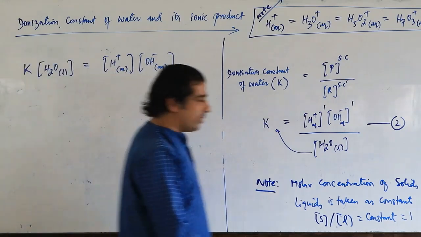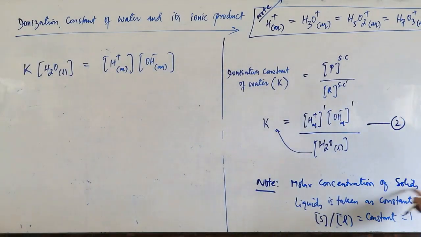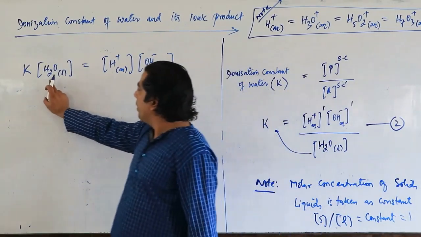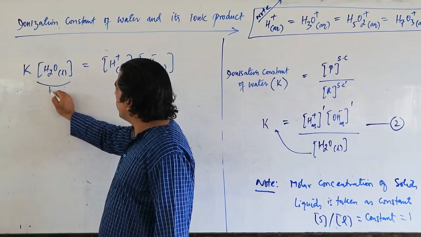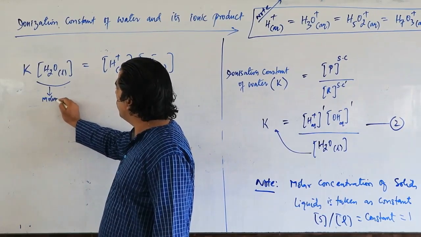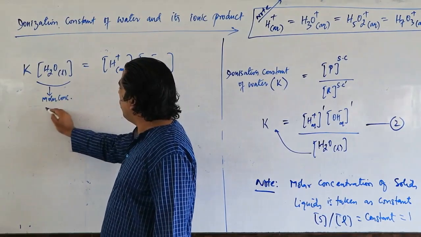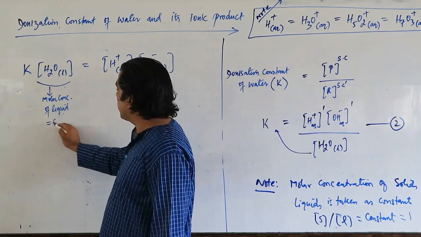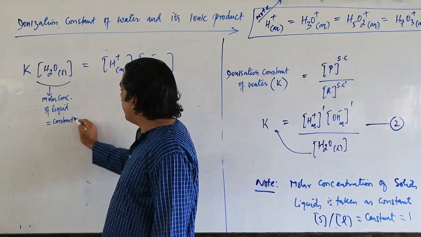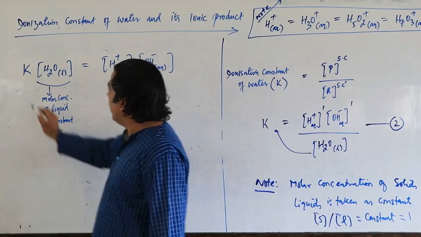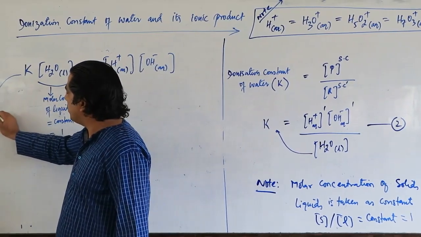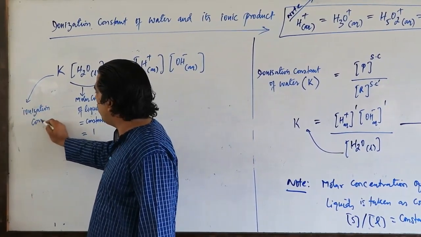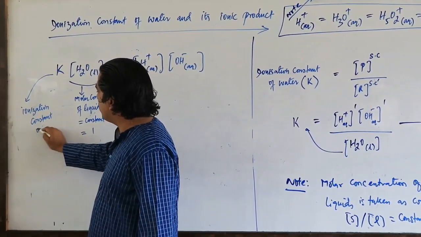Just now I have written here that the molar concentration of solids and liquids is taken as constant, that is 1. So this is the molar concentration of liquid, so it will be taken as constant, and that will be taken as 1. And obviously this is also a constant. This is our ionization constant of water.